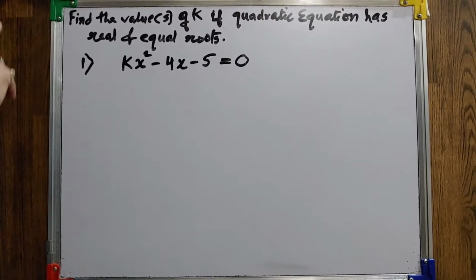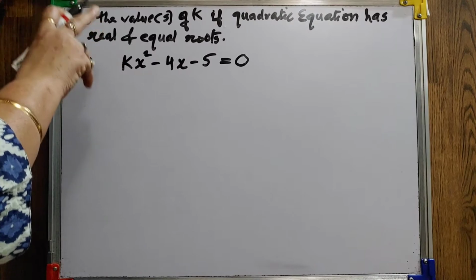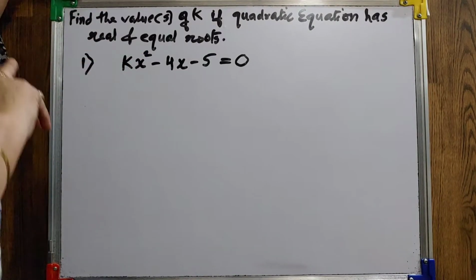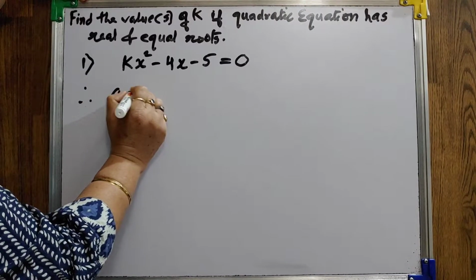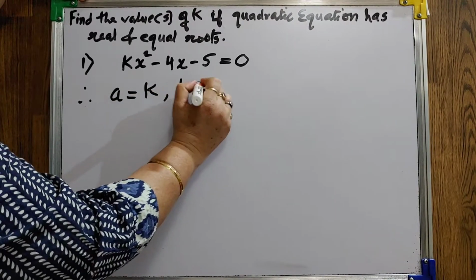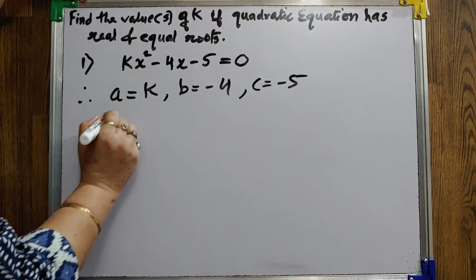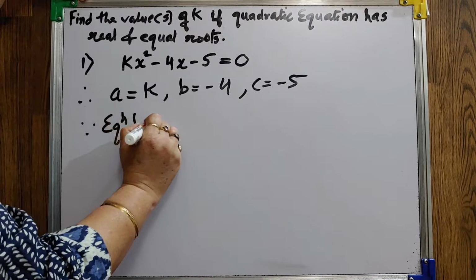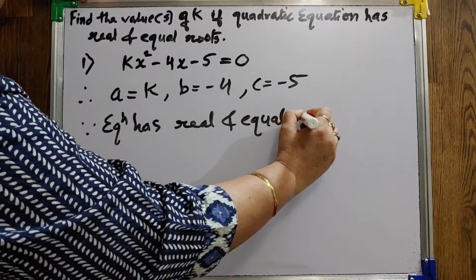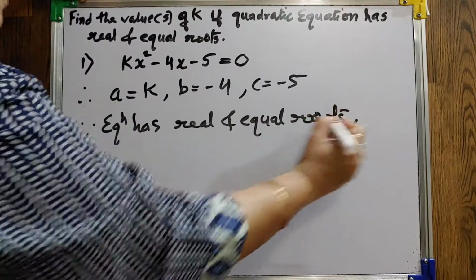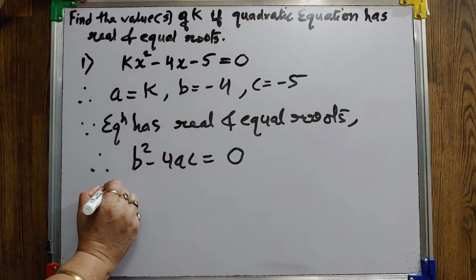Students, just listen. Find the value or values of k if the quadratic equation has real and equal roots. You know that if the roots are real and equal, our discriminant is 0. So first find A. Your A is k, B is minus 4, C is minus 5. Since the equation has real and equal roots, therefore B square minus 4AC is equal to 0.